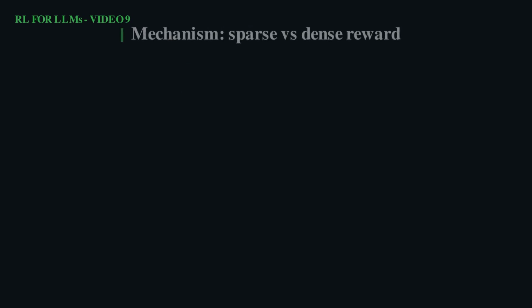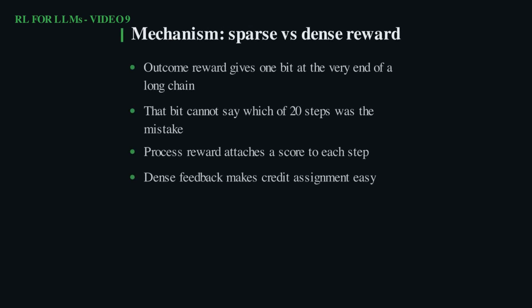Why does density help so much? The technical answer is credit assignment. An outcome reward gives you a single bit at the end of a 20-step chain. That one bit cannot possibly tell you which step was the mistake. A process reward attaches a score to every step, so the model learns exactly which move to fix.